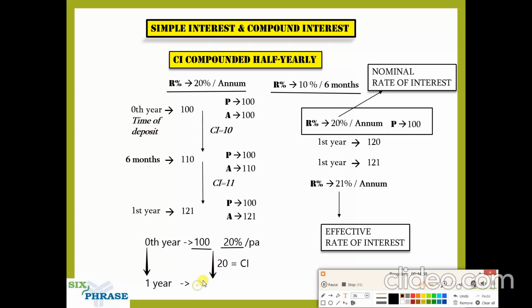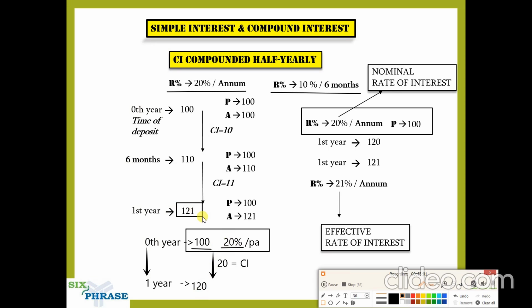Now what will happen at the end of 1 year? At this point it will be 120. For this principal and interest rate, you should have actually gotten 20 percentage increment. Yes, that is what the 20% says. But actually, how much did you get?